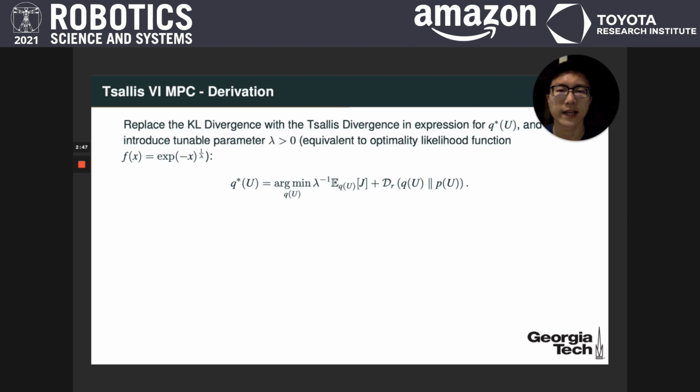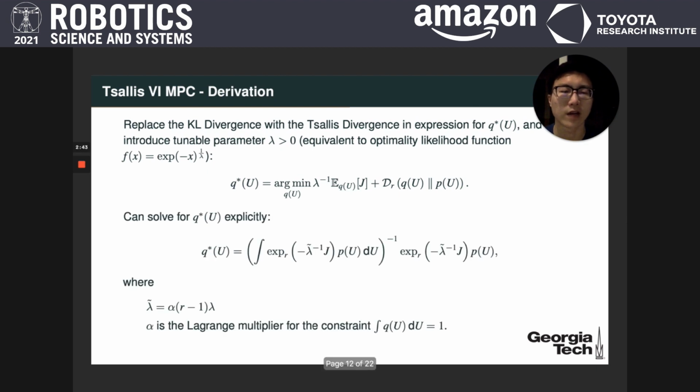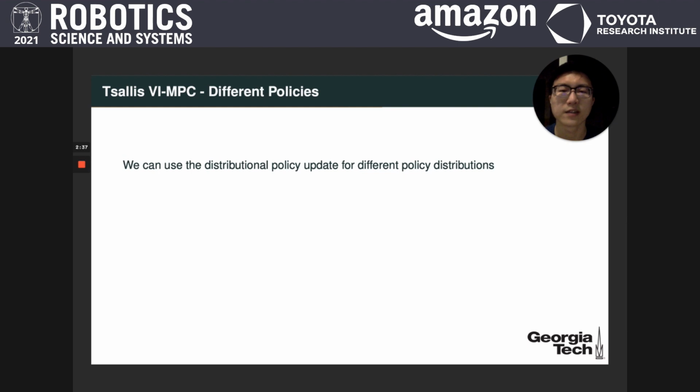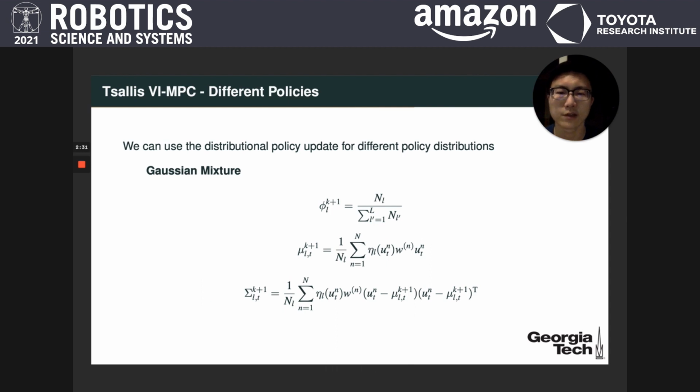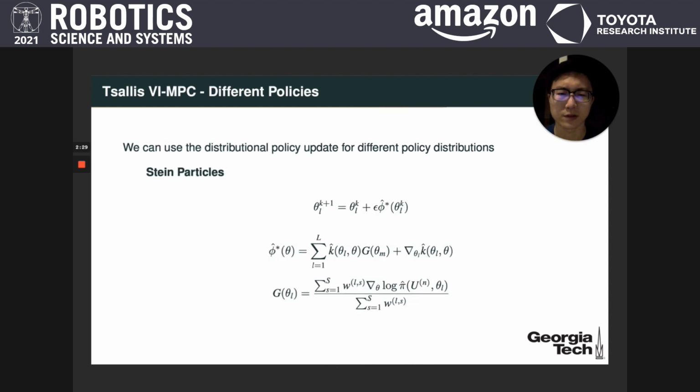Now we can replace the KL divergence from earlier with Tsallis divergence, and then we can solve for the optimal distribution Q star explicitly and obtain a closed form solution. Using this, we can obtain the distributional policy update law for different policy distributions, such as a unimodal Gaussian, a mixture of Gaussians, and Stein particles.